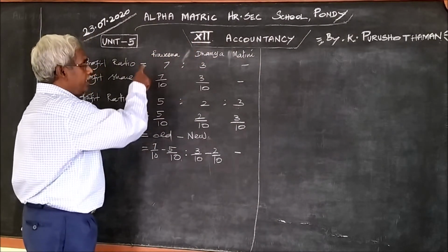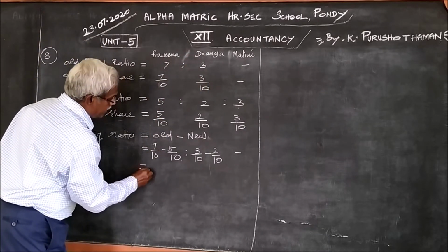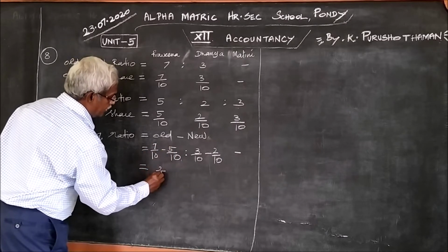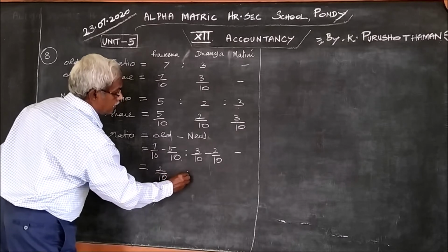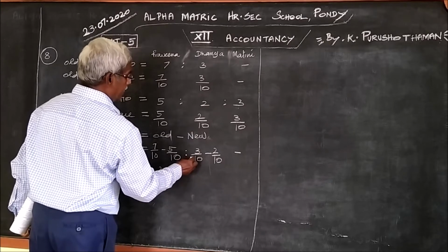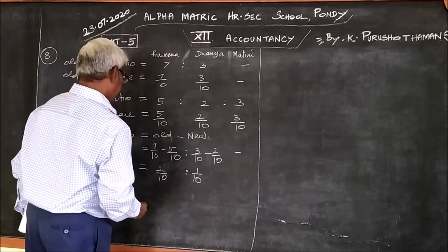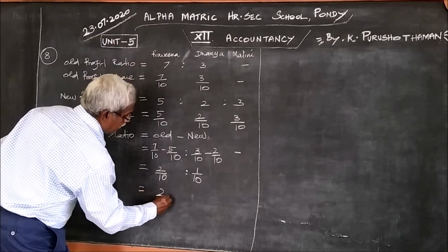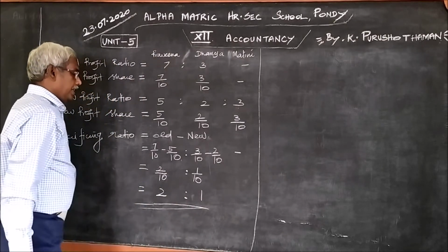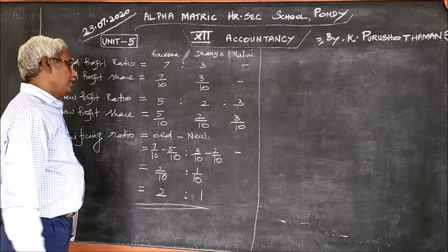So for these two the denominator is the same. Therefore 7 minus 5 is 2 by 10. 3 by 10 minus 2 by 10, denominator is the same, 3 minus 2 is 1, 1 by 10, which is equal to 2 is to 1. This is the sacrificing ratio. 2 is to 1 is the sacrificing ratio.